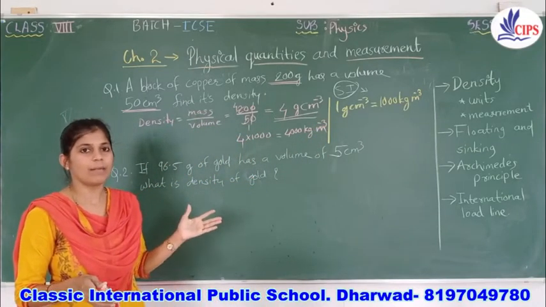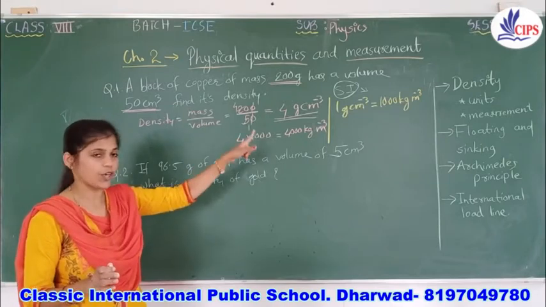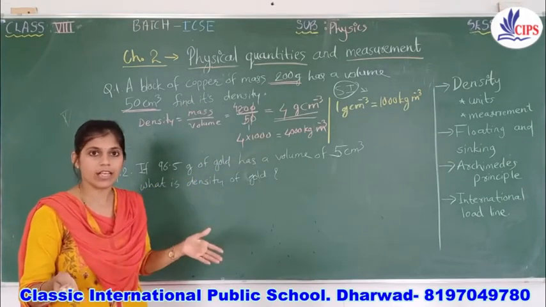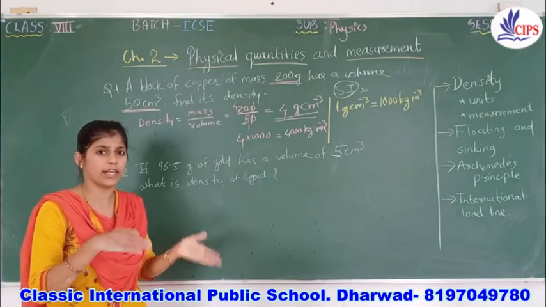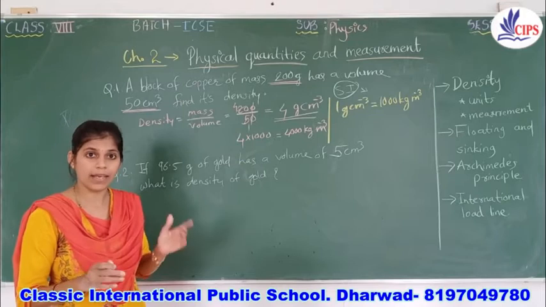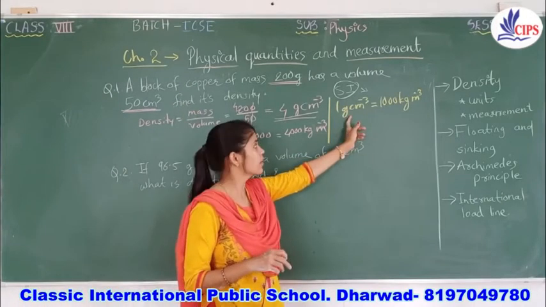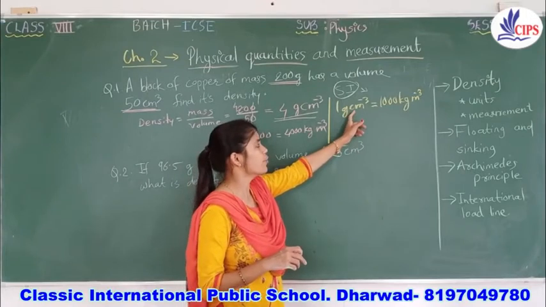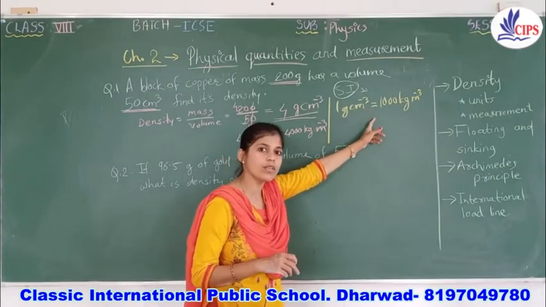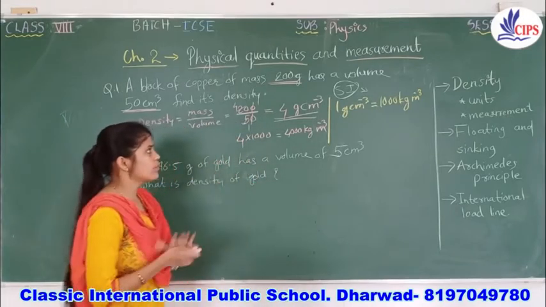And you will ask me now, ma'am, in the textbook it is not written in the question, but you should know this extra information also. Wherever they ask you to convert from CGS into SI unit, what exactly will you do? You will just multiply the answer with 1000, because 1 gram per cubic centimeter is always equal to 1000 kilogram per cubic meter. So this was the first.